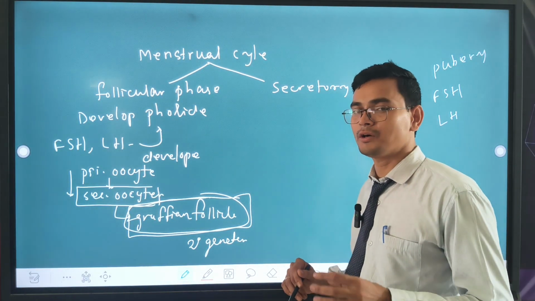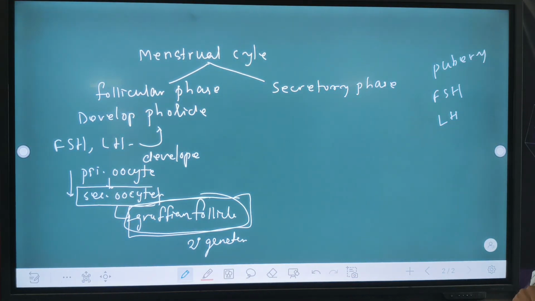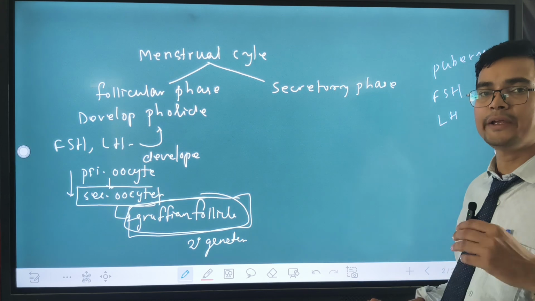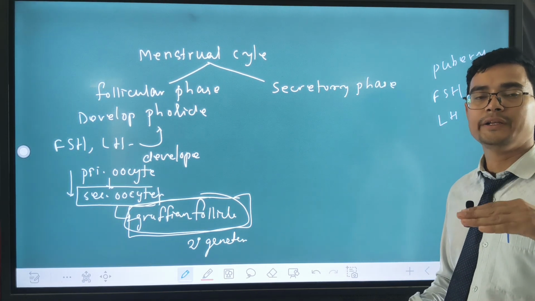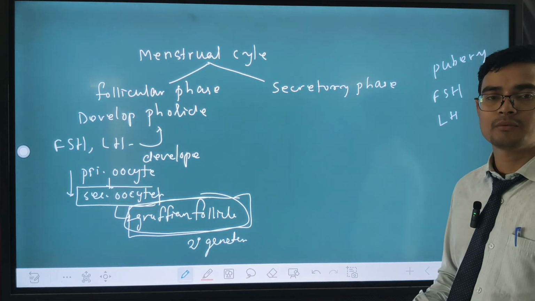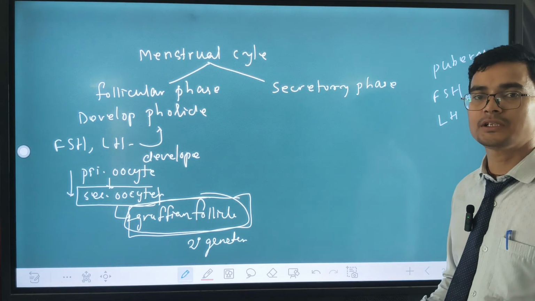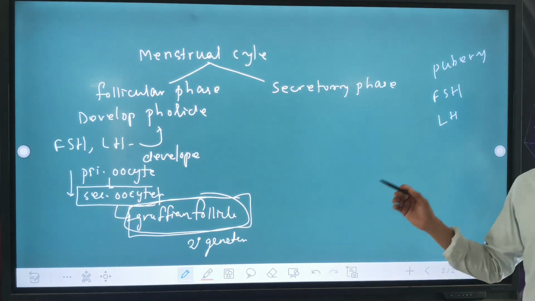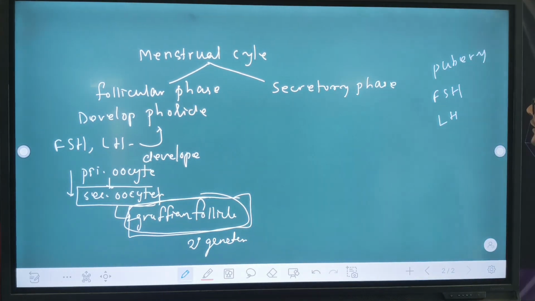The corpus luteum secretes progesterone for up to 9 days. After 9 days the corpus luteum degenerates, progesterone is no longer secreted, and due to the lack of progesterone the uterus also degenerates. This is the secretory phase.